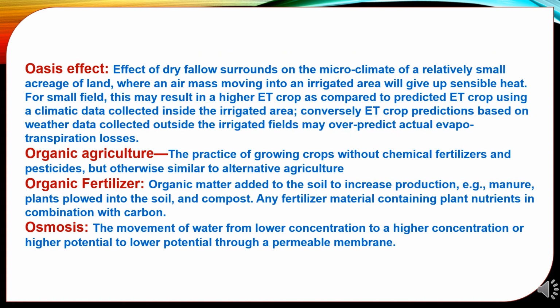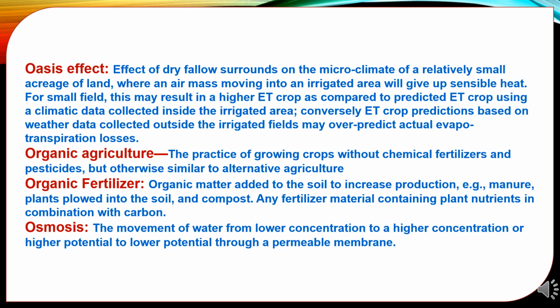Oasis effect. Effect of dry fallow surroundings on the microclimate of a relatively small acreage of land, where an air mass moving into the irrigated area will give off sensible heat. For a small field, this may result in a higher evapotranspiration crop as compared to predicted evapotranspiration crop using climate data collected inside the irrigated area. Conversely, evapotranspiration crop predictions based on weather data collected outside the irrigated fields may over-predict actual evapotranspiration losses.